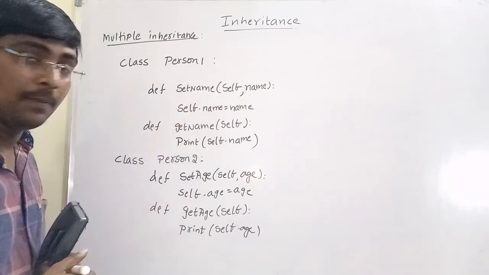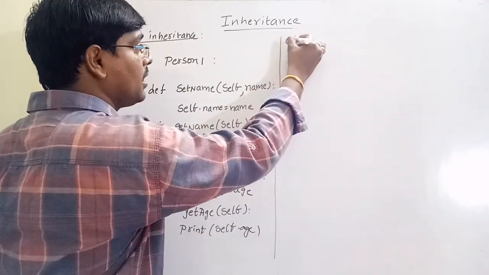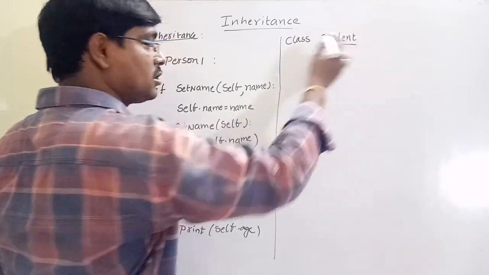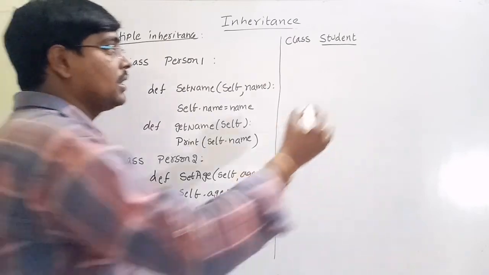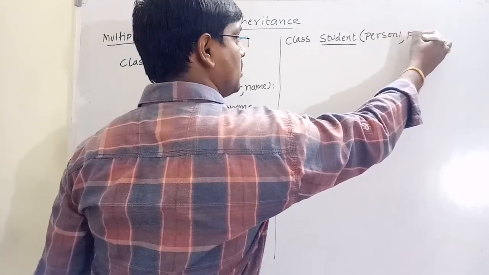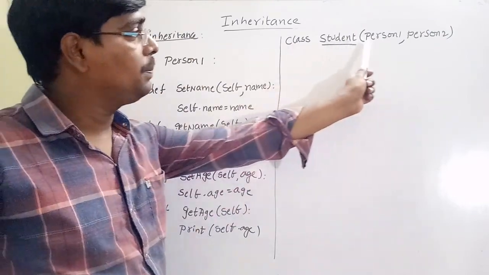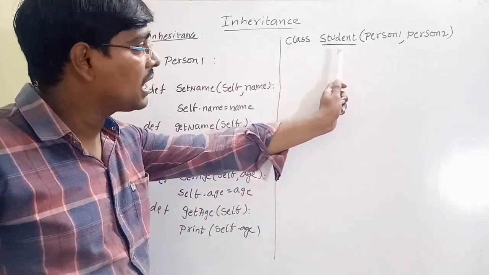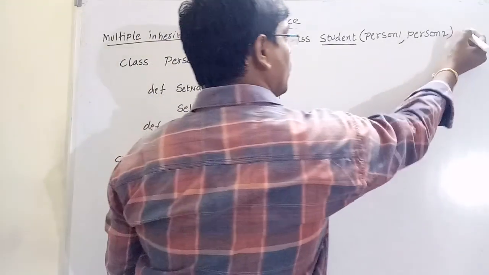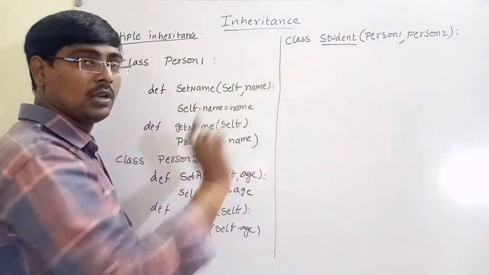So to implement multiple inheritance, I am creating a class student. Okay, the class has to inherit from more than one parent class. So I am passing person 1 comma person 2. This is the procedure. So in the parentheses we have to pass all the parent classes. So now student acquires the properties from person 1, and at the same time from person 2 also, along with its own implementation.